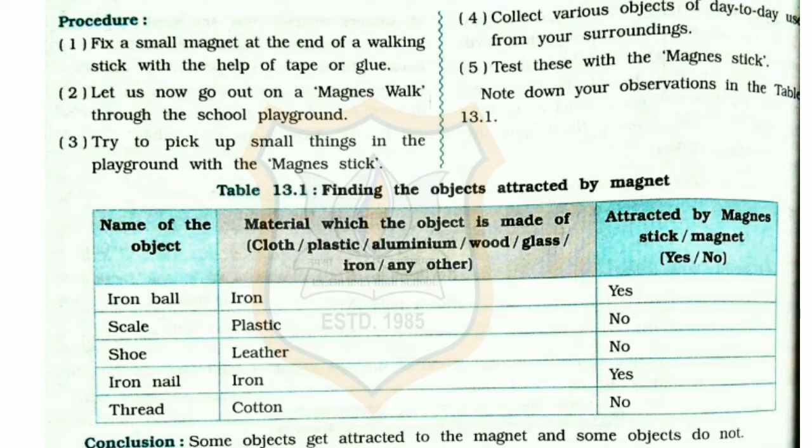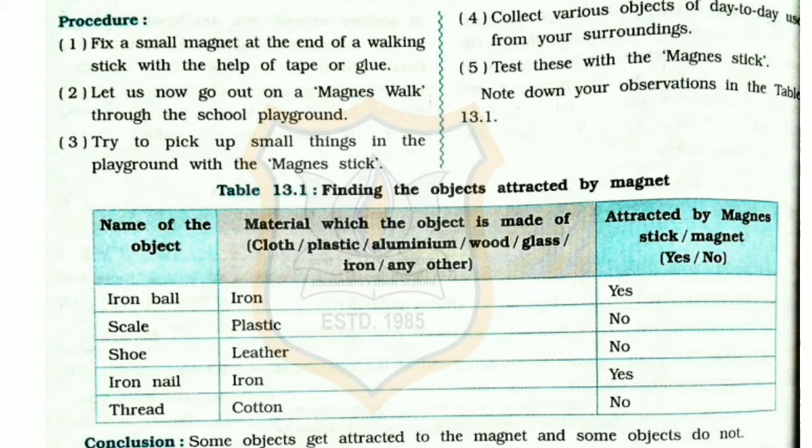Now, if we see table 13.1, finding the objects attracted by a magnet. First, the object taken is an iron ball. Yes, iron gets attracted by magnets. Second one is a scale, that is of plastic, so it won't get attracted by a magnet. Third one is a shoe, that is made up of leather, that's why it does not get attracted by a magnet. Iron nail, it is iron, that means it gets attracted by a magnet. Thread, it is made up of cotton, so it won't get attracted by a magnet.